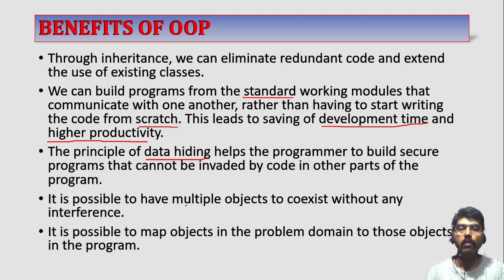It is possible to have multiple objects coexist without any interference. We can create multiple objects and these objects communicate with each other without any interference. It is possible to map objects in the problem domain to those objects in the program domain. The real-life problems can be easily converted into OOPS. Whatever objects we can see in real life can be converted into objects in the program.